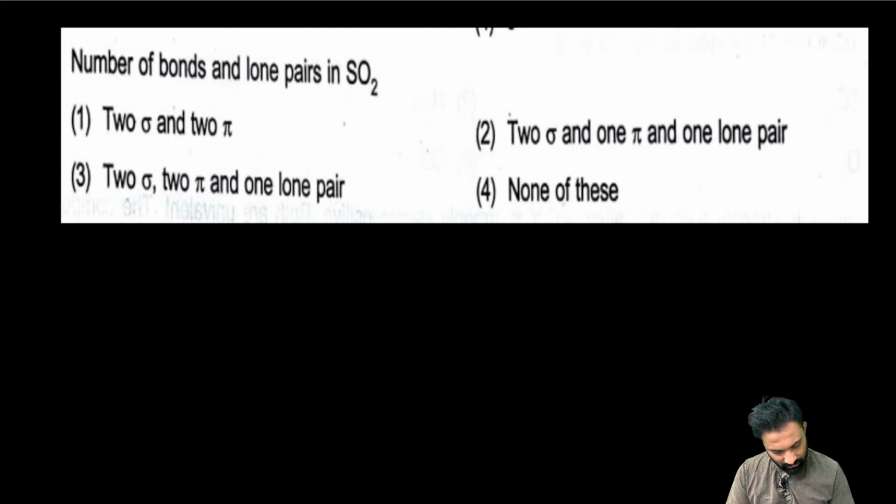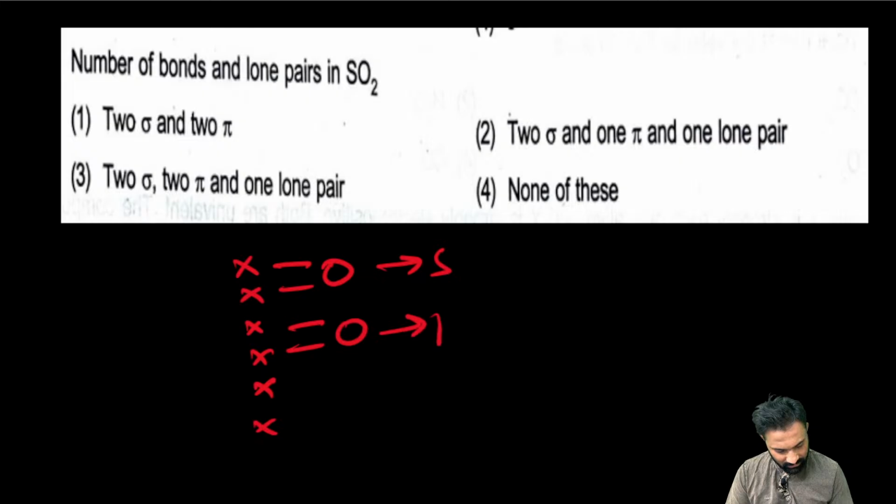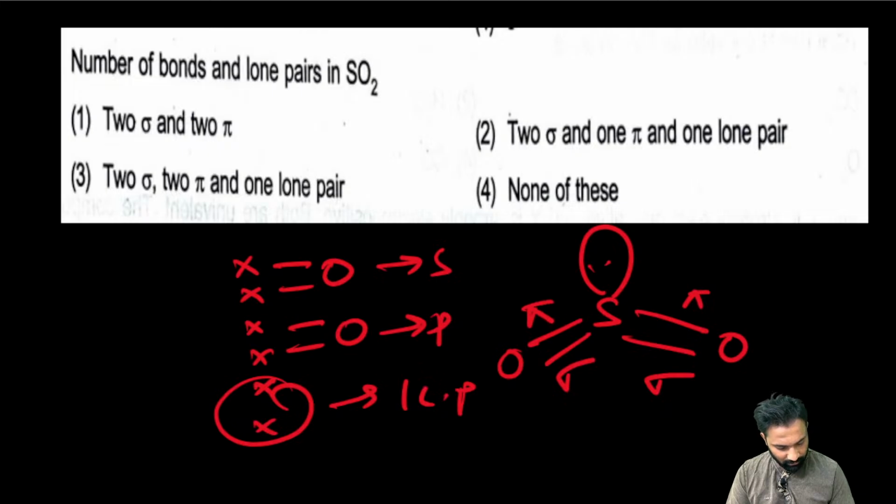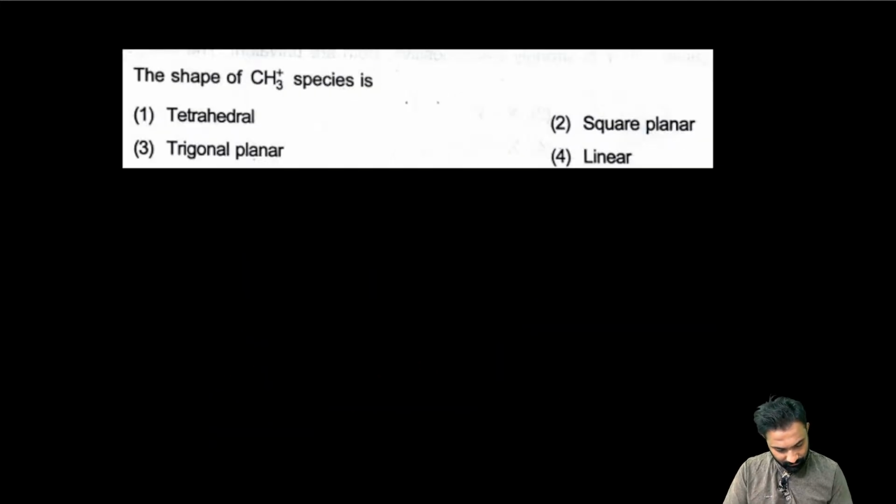Yes. See, SO2, right? Sulfur is having 6 valence electrons and 2 oxygens, and 1 lone pair. Now SO2 will contain in this manner. 1 sigma, 1 pi, 1 sigma, and 1 pi, 1 lone pair. 2 sigma, 2 pi, 1 lone pair. Good. Right. Next one.